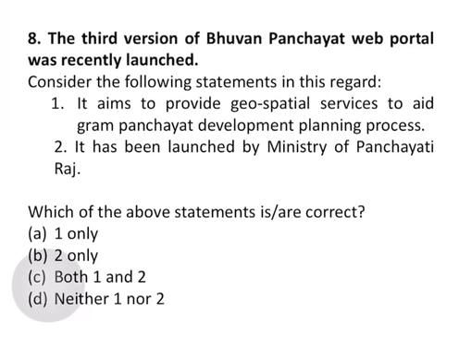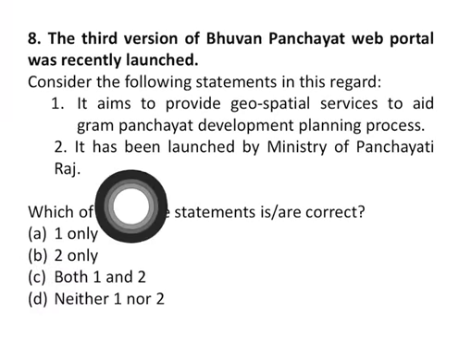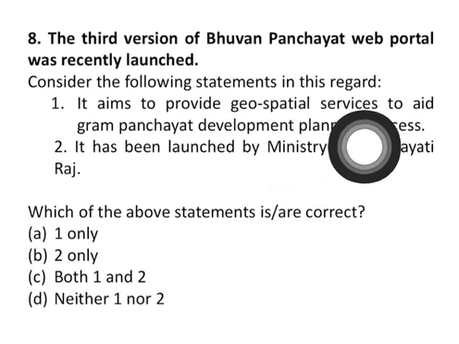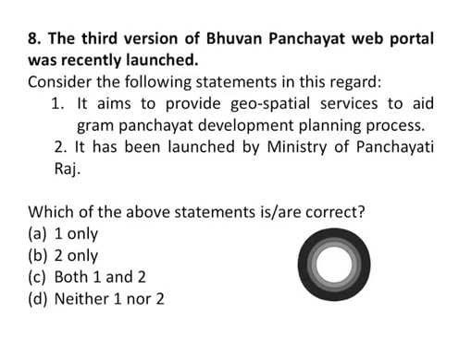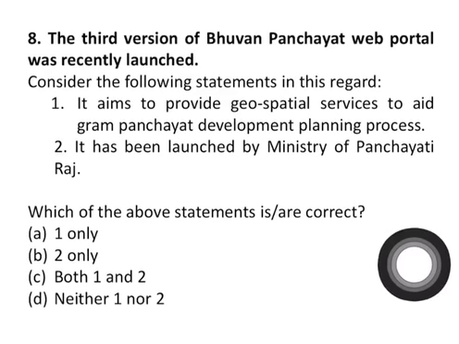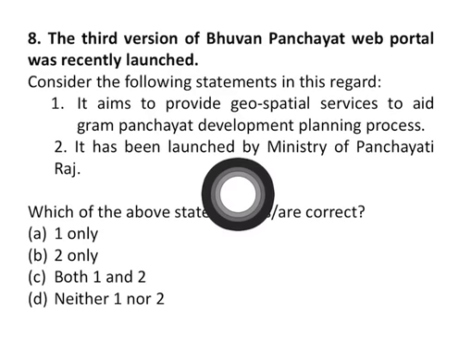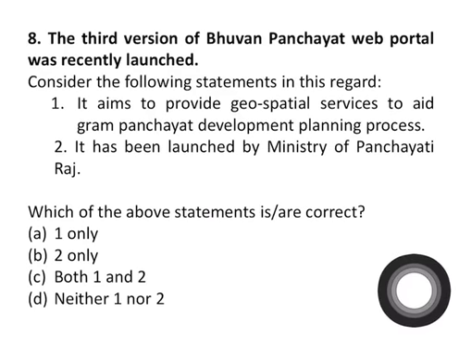The next question is on the Bhuvan Panchayat web portal, which was in the news recently. Let us read the statements. It aims to provide geospatial services to aid the Gram Panchayat development planning process. That is very correct, and the government has recently launched the Bhuvan Panchayat web portal 3.0. The second is that it has been launched by the Ministry of Panchayati Raj. This is factually incorrect because the Bhuvan Panchayat web portal has been launched by ISRO and not by the Ministry of Panchayati Raj. So statement 1 alone is correct.